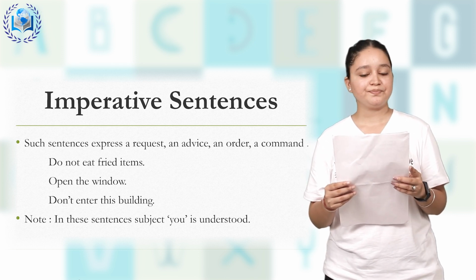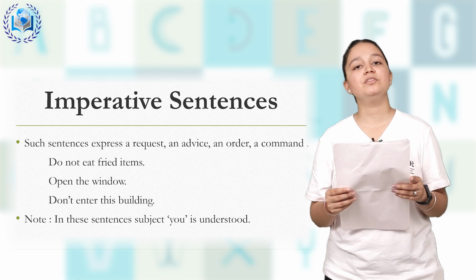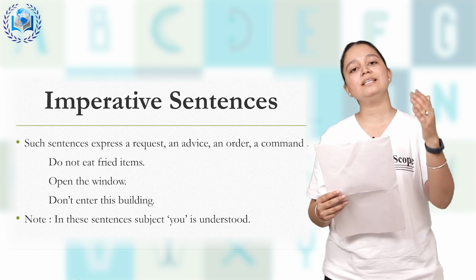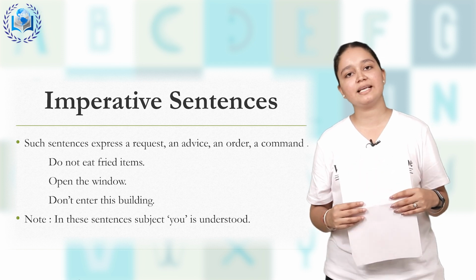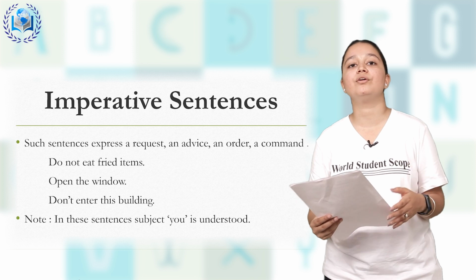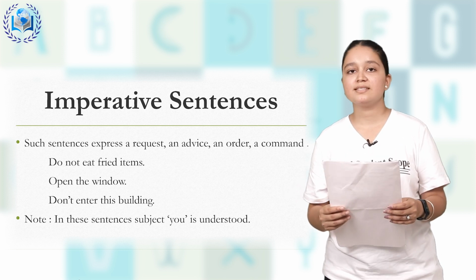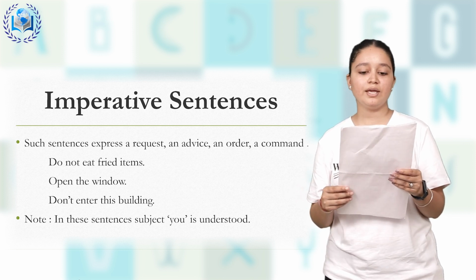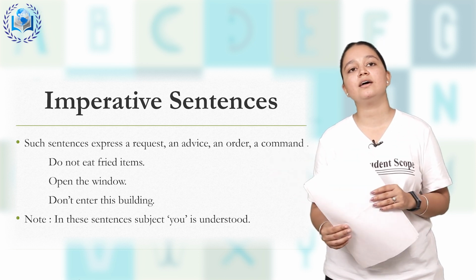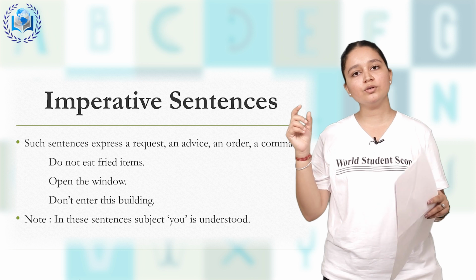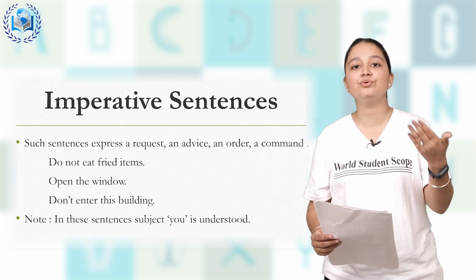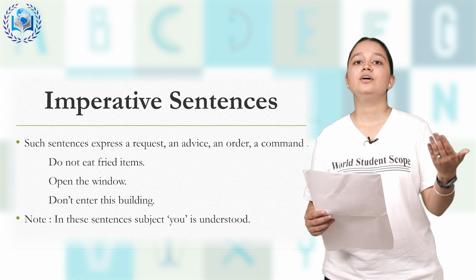Open the window. Now I am ordering you, open the window. Don't enter this building. Means all these things come under imperative sentences, where we are commanding, where we are making an order, where we are requesting also. Okay, and in this sentence the subject you is understood. If I say shut the door, the word you is actually understood, that I am saying it to you, please shut the door.